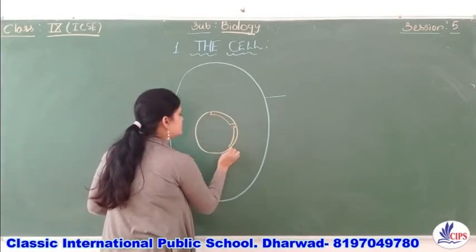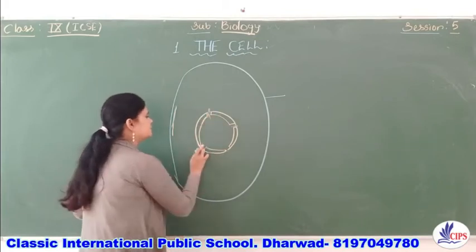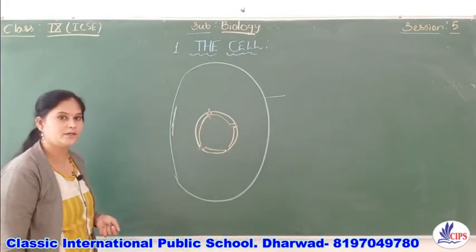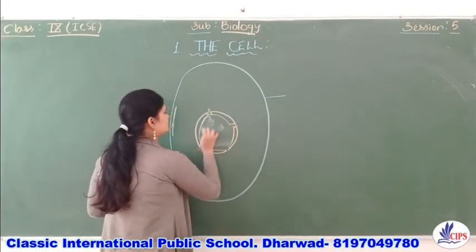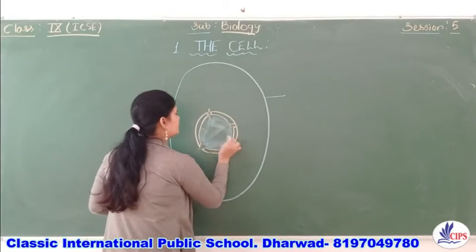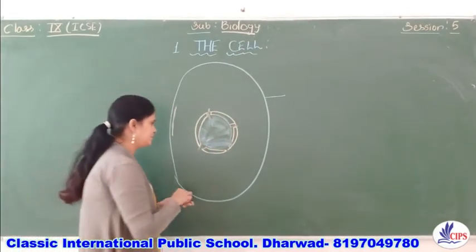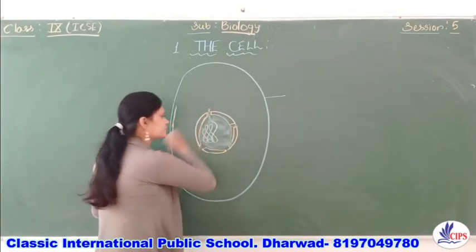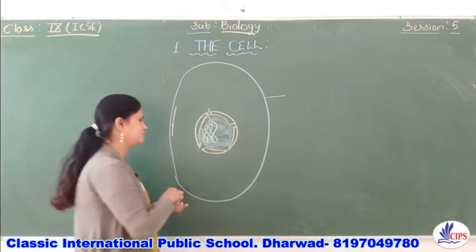And what is this? Yes, this is the nuclear membrane. What is this? Nucleoplasm. Yes, it is the chromatin network.